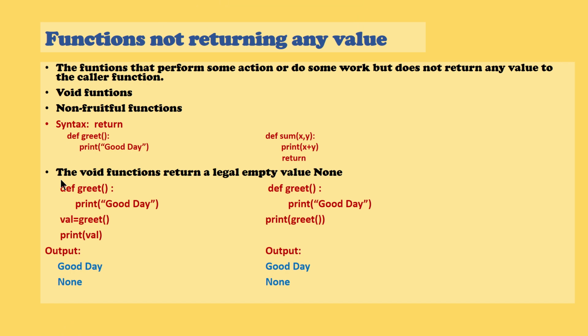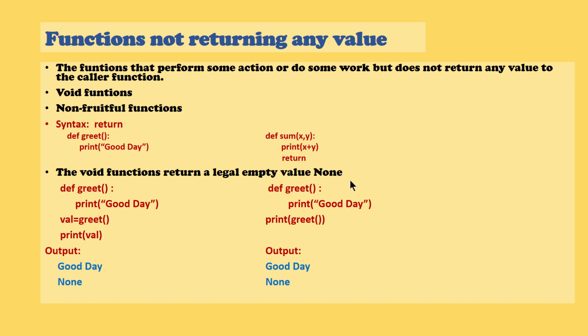The next point is the void functions return a legal empty value, None. In Python, to say nothing, we have a special literal called None. The function which does not return any value actually returns a None value.